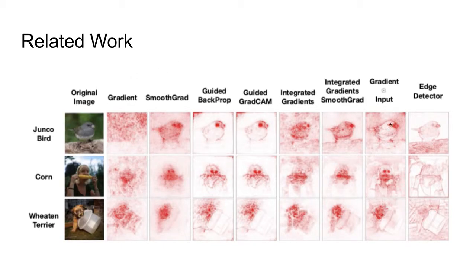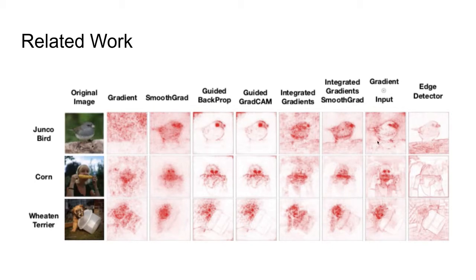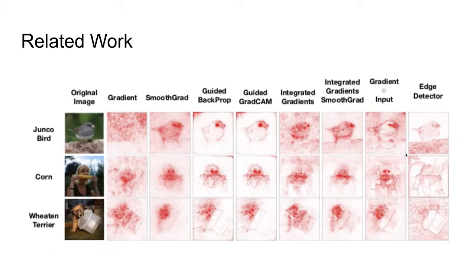A lot of these along the top are gradient-based methods, working on different classification models. And you can see that a lot of these different gradient-based importance tools have different outputs, but some of them have very similar outputs to this simple edge detector here. That's very interesting since the edge detector does not depend on the model that is being currently used for classification. And it also doesn't depend on the data either. It just solely depends on whatever this picture looks like.